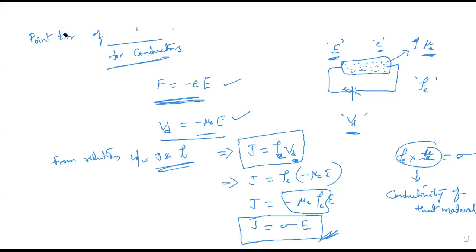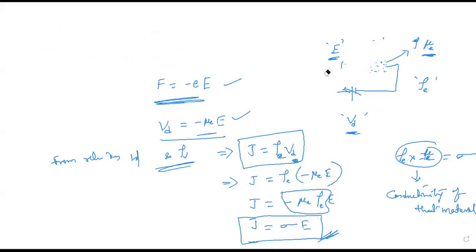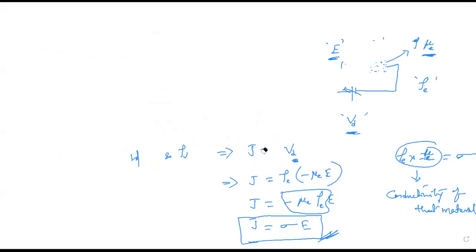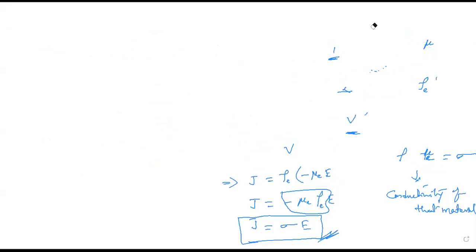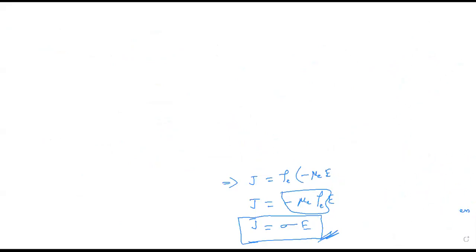Put the heading, everyone. Next, put the heading: derive Ohm's law by using potential difference and current. I will write it again, please, without wasting time.